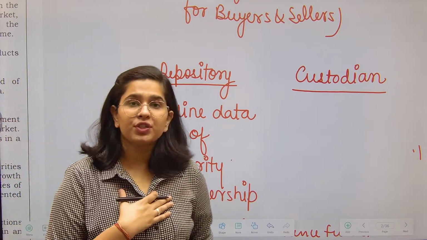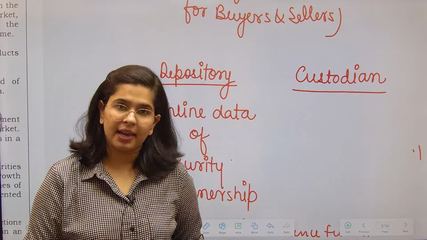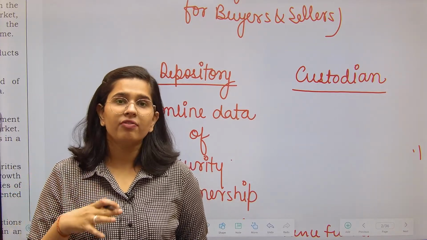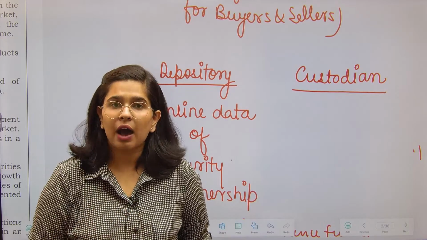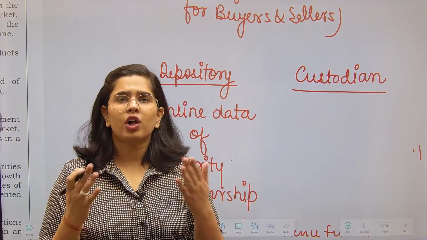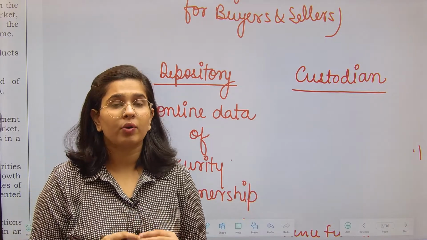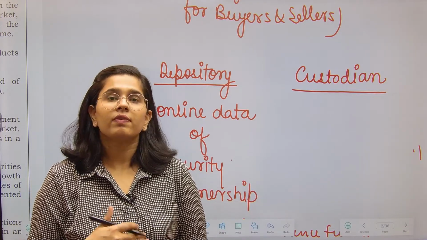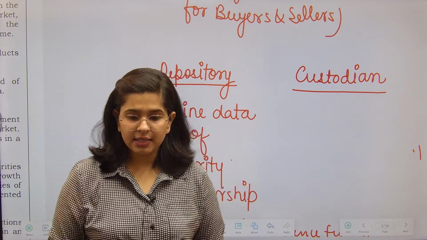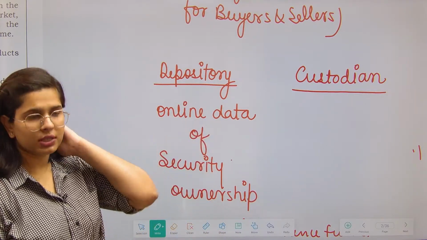If I have shares in my name, then in the depository's record my name will be there. Okay, TCS shares are held in the name of Sapna Chauhan, right? So this is how they will maintain a database. With depositories, we also have certain other members like depository participants, but I am not going to talk about them over here, because we will talk about it as and when the topic comes. As of now, what you have to understand is just the depository role. Fine. Now talking about the custodian.